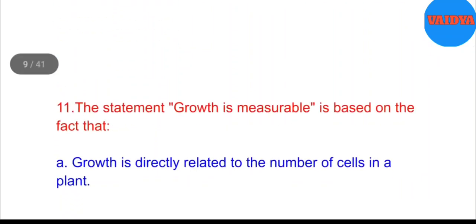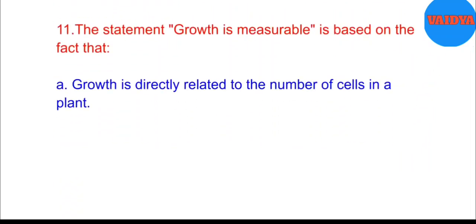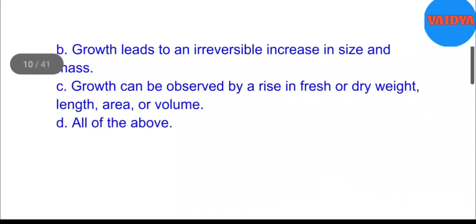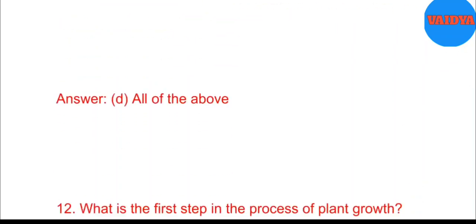D. Zygote. 11. The statement, growth is measurable, is based on the fact that A. Growth is directly related to the number of cells in a plant. B. Growth leads to an irreversible increase in size and mass. C. Growth can be observed by a rise in fresh or dry weight, length, area, or volume. D. All of the above. Answer. D. All of the above.